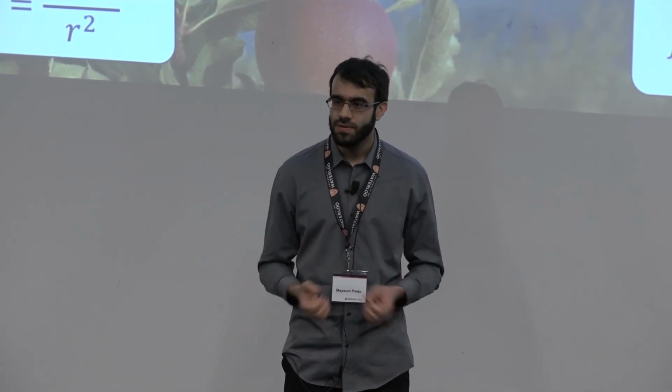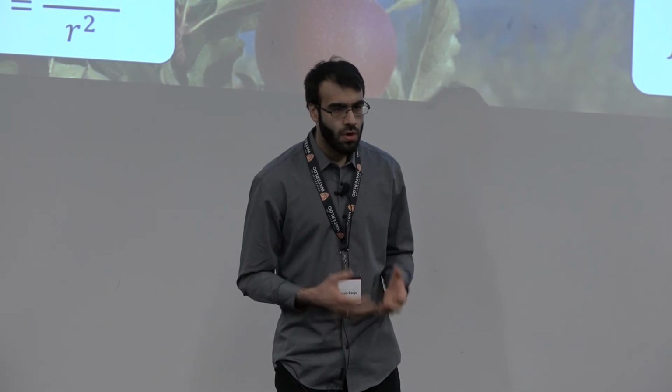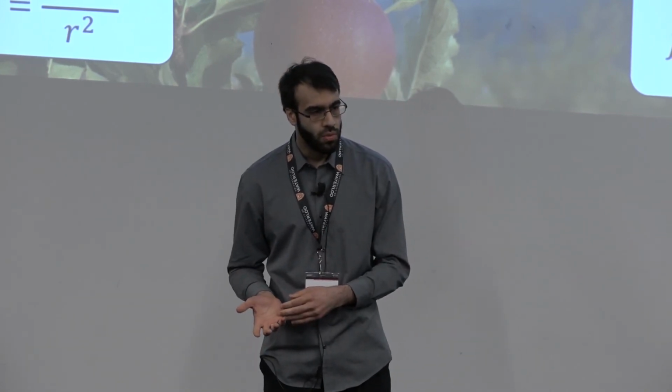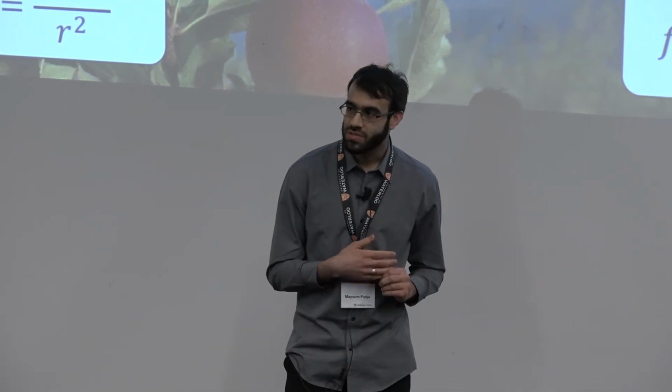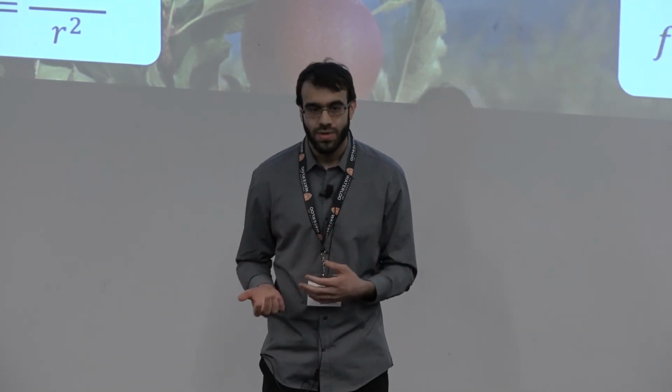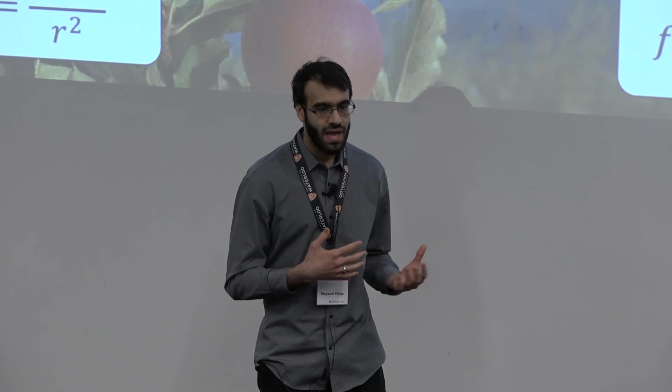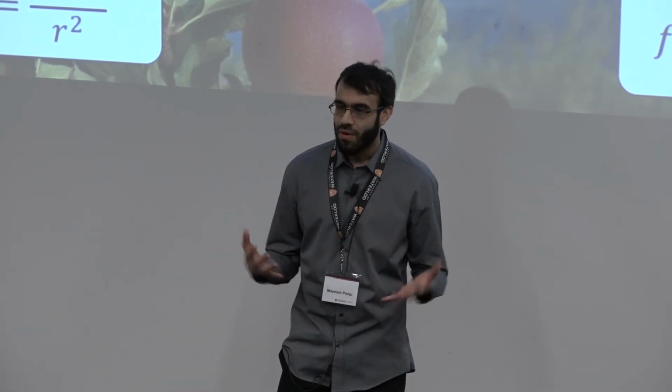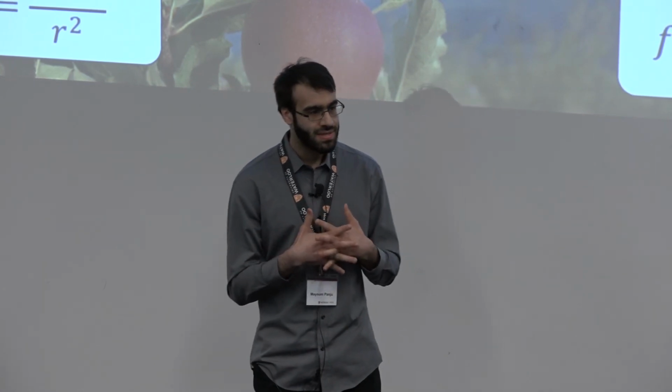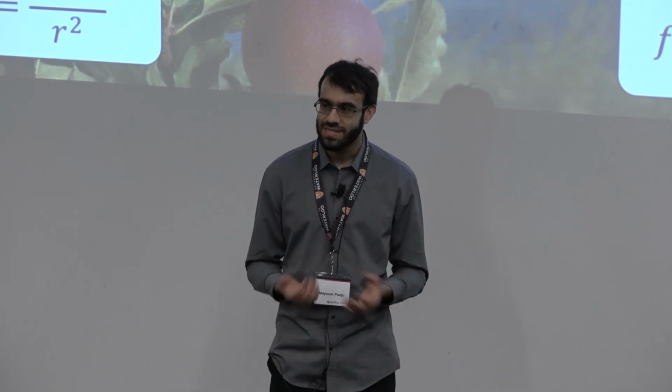So it all comes down to this. The universe is filled with beautiful patterns. We need equations to teach us what those patterns are. We use a symbolic regressor to teach us what the equations are, and now we can use neural networks to teach us how to train our symbolic regressors. And today, I'm teaching you how all of this fits together into a system that can accelerate scientific discovery.